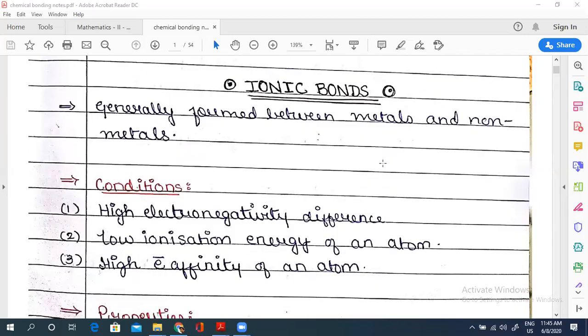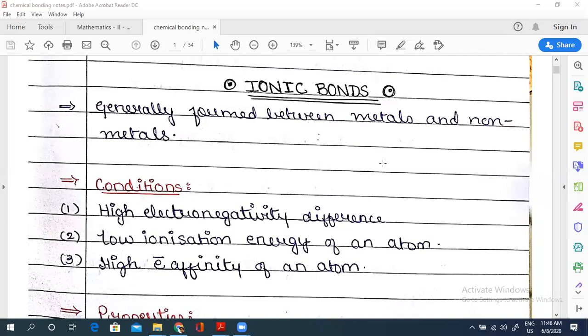So I told you ionic bonds are generally formed between atoms which have a tendency to gain electrons and lose electrons. Obviously, the elements which have a tendency to lose electrons are your metals, and the elements which have a tendency to gain electrons are your non-metals. So ionic compounds are generally formed between metals and non-metals, right?